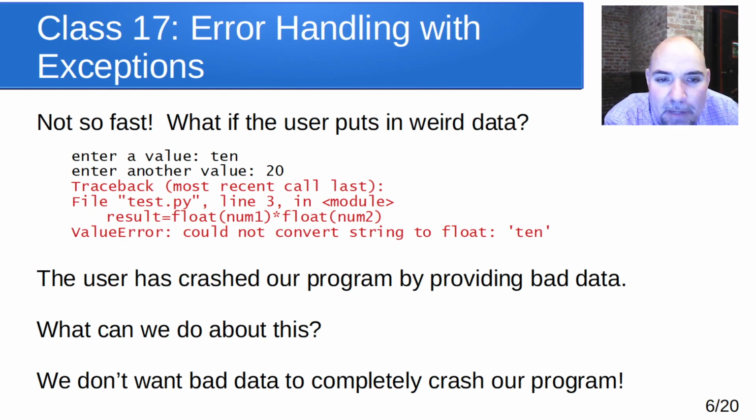We asked them to type a number. They kind of did, but they did it as a word and not as actual digits of a number. So the question is, what could we ever do about this? This isn't a problem with our program. It's a problem with what the user did and entered into the program when it asked them to enter something. So we don't want bad data to crash this program. How can we protect it, the program, from somebody doing something stupid with it or doing something wrong with it? And that's kind of where exceptions come in.